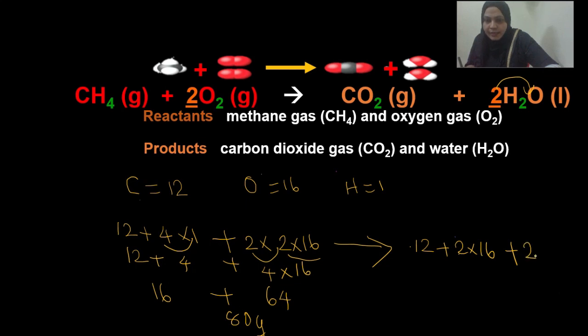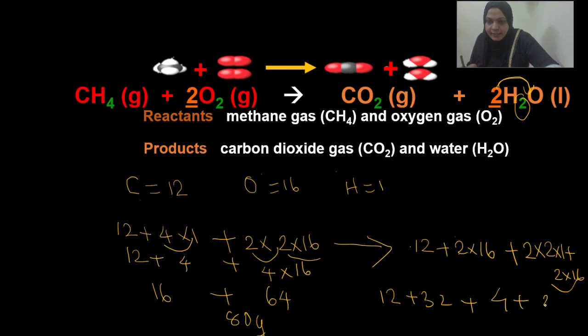So here 2 hydrogen, so 2 into 1, plus how many oxygen? 1 oxygen, so 16. So 12 plus 32, plus 2 ones are 2 plus 16. 12 plus 32 is 44 and 2 plus 16 is 18, so when you add 44 plus 36, you will get 80 gram.